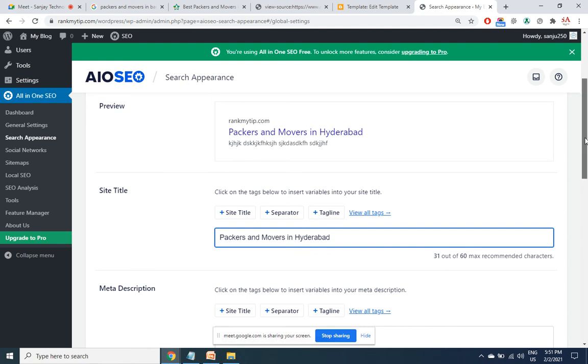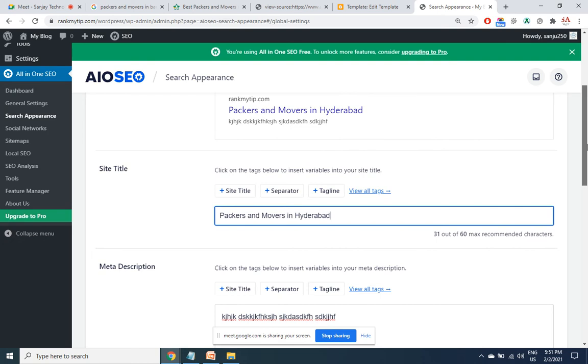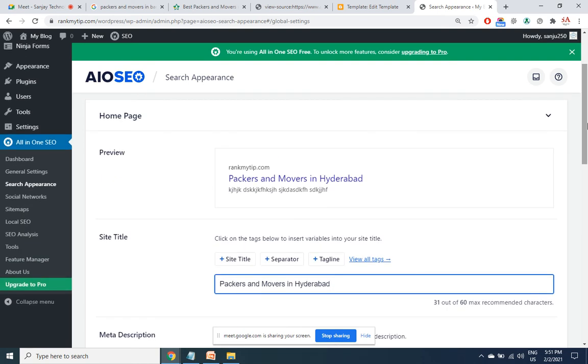He hasn't given any option for the keywords tag, so you'll have to wait for another 2 steps. According to the keyword density, keywords will be automatically considered. So even for WordPress, if you are using this plugin, you do not have to enter the keywords tag. Some plugins will give you the option to directly enter the keywords along with title and description. But if they are not giving, then you'll have to get it through Keyword Cloud in the keyword density step, which is step number 6 or 7. This is good for the home page.